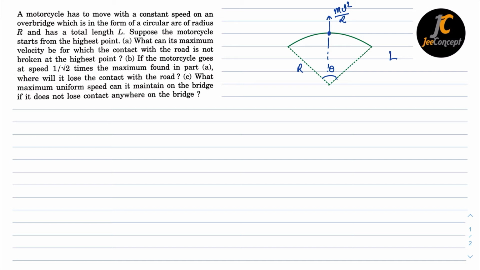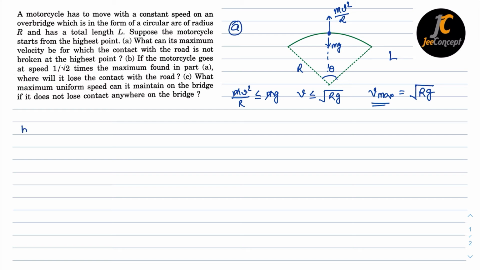centrifugal force will act in the upward direction and the mg force will act in the downward direction. Now this mv square by r should be less than or equal to mg. If mv square by r is greater than the value of mg, then the motorcycle will lose the contact from the bridge. So mv square by r less than or equal to mg, so m will cancel out, so v will become less than or equal to under root rg. So this is the maximum safe velocity by which the motorcycle can safely cross the bridge. So this is part A.